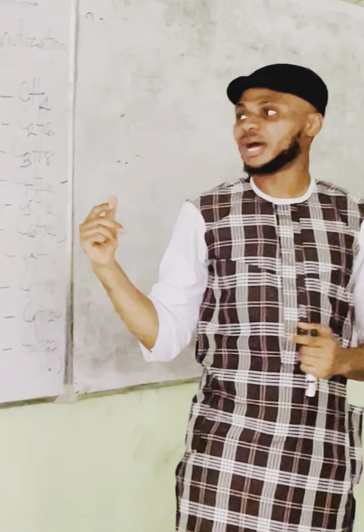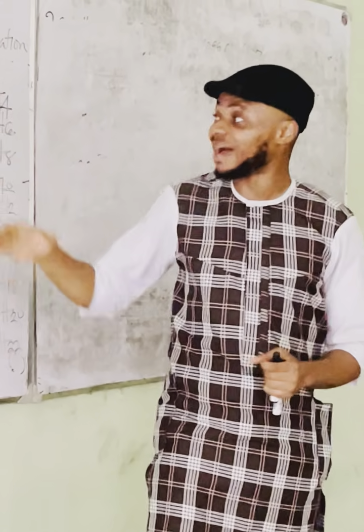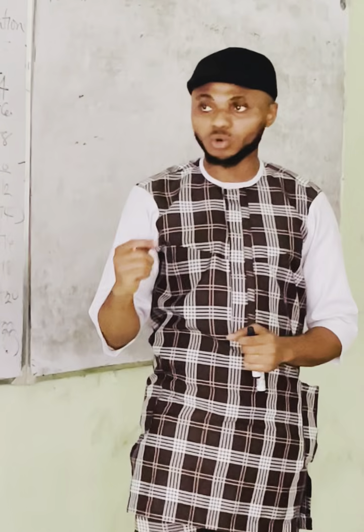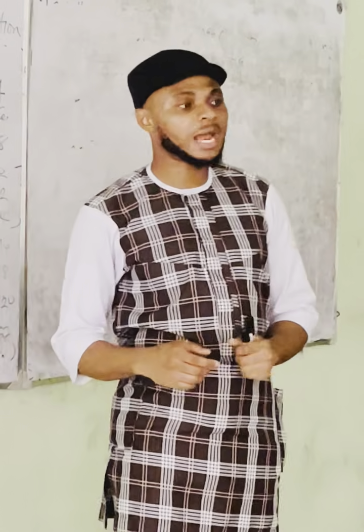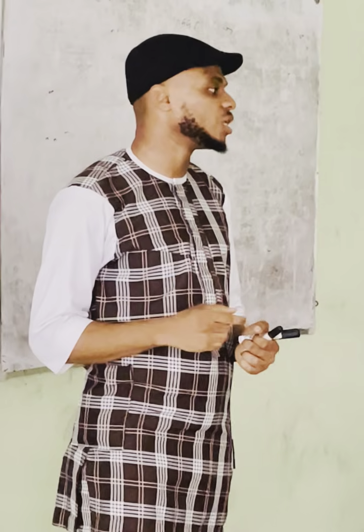Another thing we need to delve into now is the rules for naming alkanes. Having known the first 10 members of the alkane series, let's look at the rules for naming alkanes. Rule number one: count the longest continuous carbon chain in the structure.